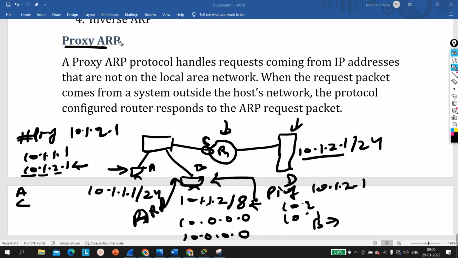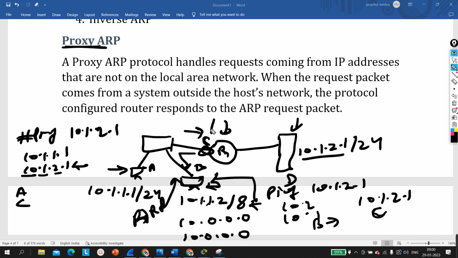Actually, this proxy ARP feature tells us that whenever someone wants to resolve the MAC address of an IP address, and whenever you receive the broadcast ARP request message, and if the destination is reachable to you, please provide your own MAC address instead of the MAC address of the server. So this router will generate an ARP reply and provide its own MAC address. It will tell PC B that the IP address of the destination device is 10.1.2.1 and the MAC address of the destination device is C. So the source MAC will be B and the destination MAC will be C. This is why we have proxy ARP.